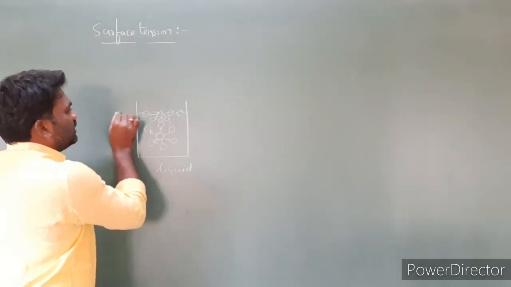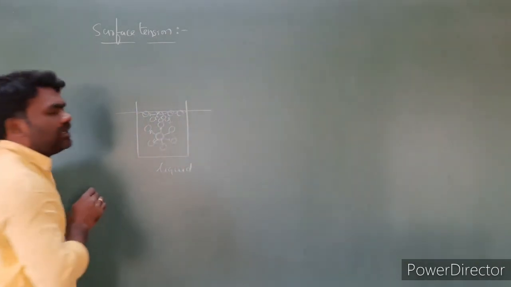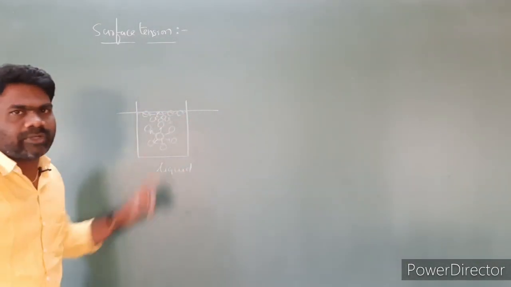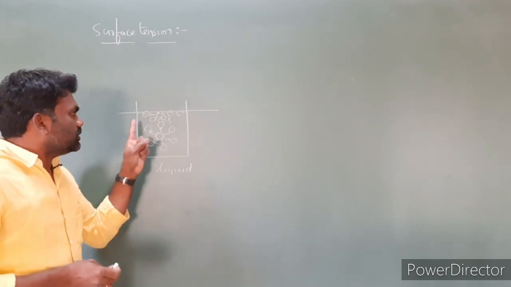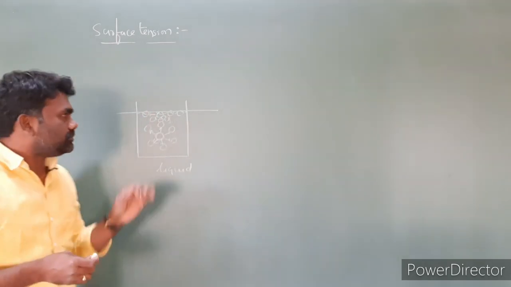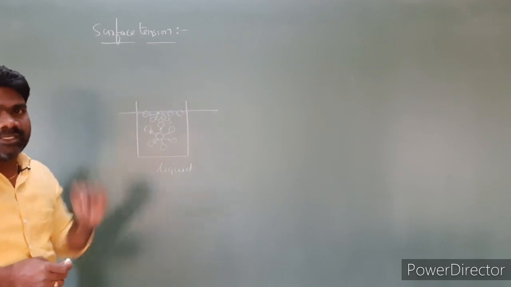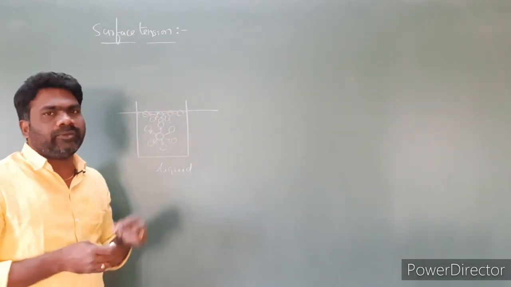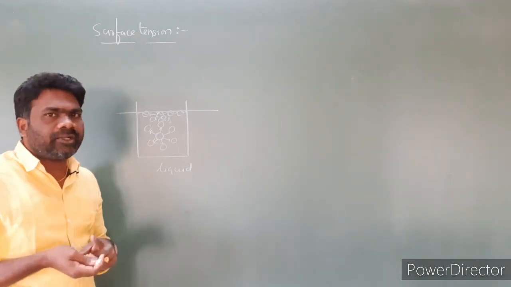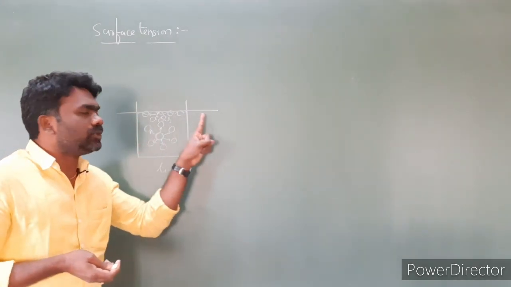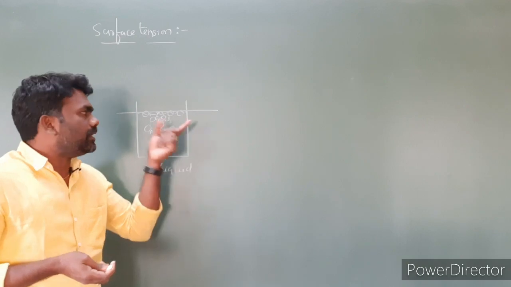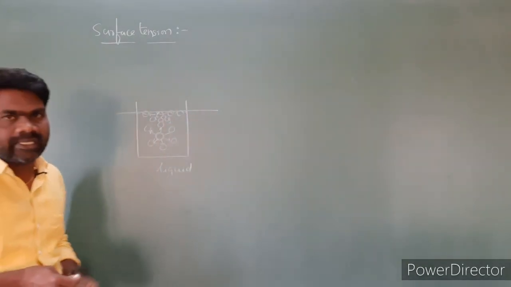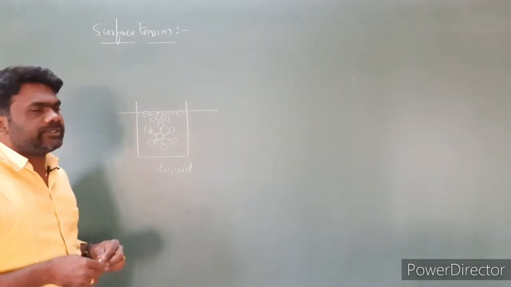Next, I am drawing one perpendicular line upon the liquid surface. Taking this concept, we can define surface tension as the force acting per unit length, perpendicular to a line drawn on the surface of the liquid. This is the definition of surface tension.